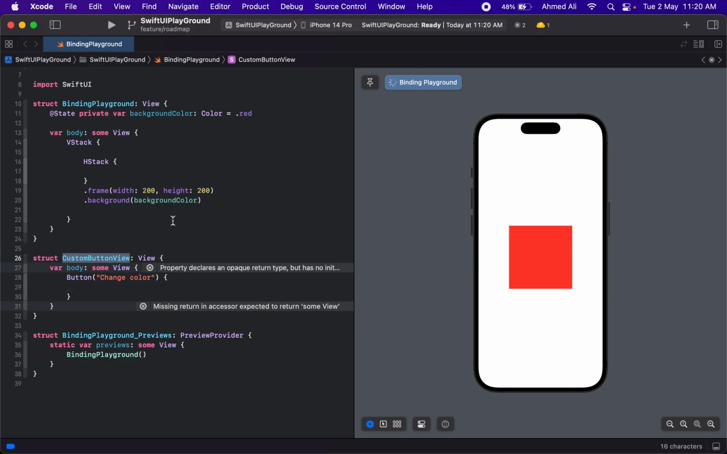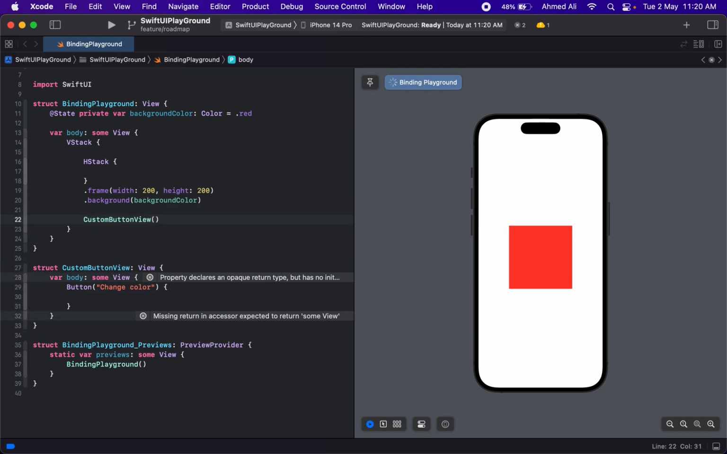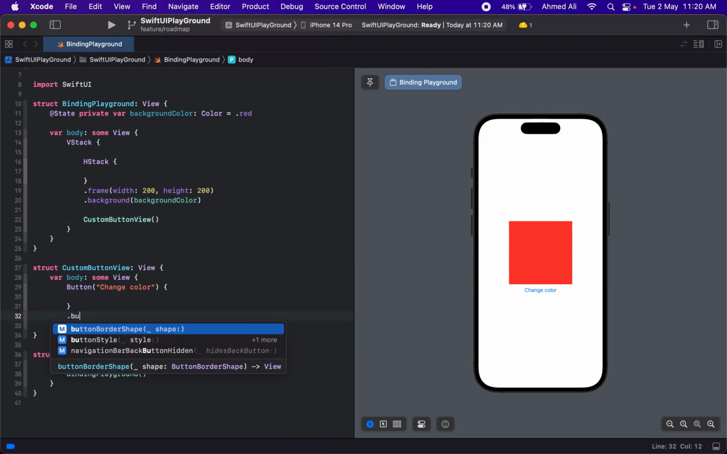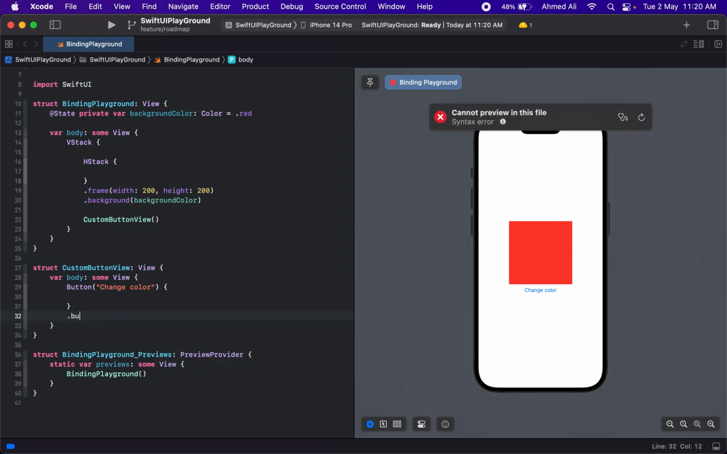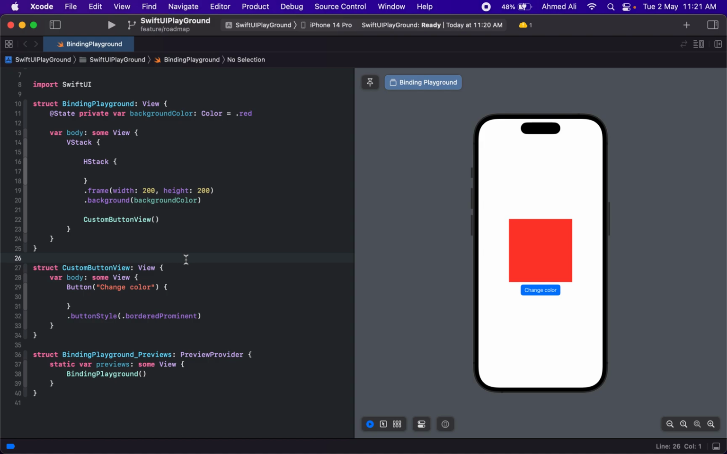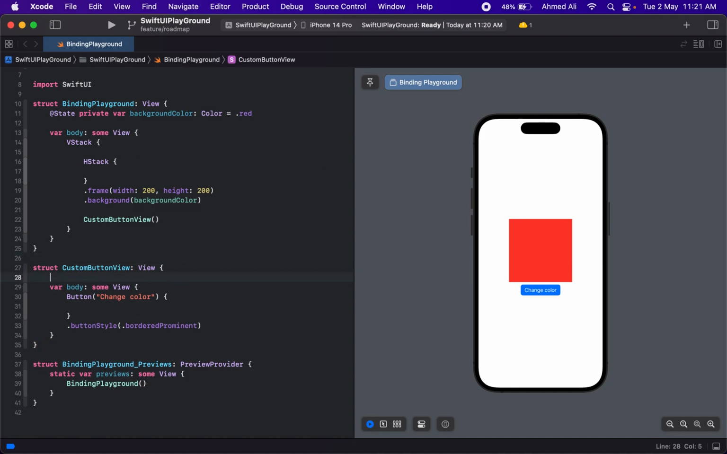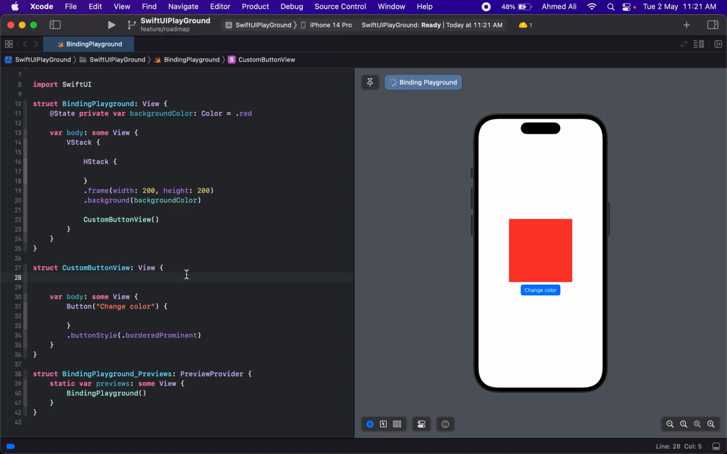Now we can use this view inside our parent or main view, and we should have a button on screen. Let's give this button a style, not the border shape but the button style, bordered prominent, and we can actually tap on this button. What we want now is whenever we tap on this button, we want to change the color of this view. So for this we have to provide this custom button view our background.